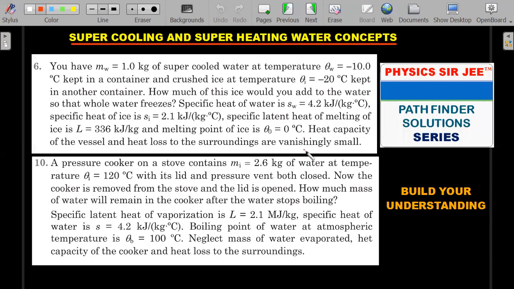For those who are interested in the IOQs, there are slightly tougher concepts on supercooling and superheating. The opposite of supercooling is superheating, where it happens in pressure cookers. You try to increase the boiling point by applying pressure and decrease the melting point by applying pressure. So remember the concept of regelation. These are the two problems in Build Your Understanding in Pathfinder. Once your concept is very clear from the previous two problems, I think you should be able to attempt this and ace these problems also. Give it a try. I'll definitely come up with the solutions of these concepts in the Pathfinder solution series.